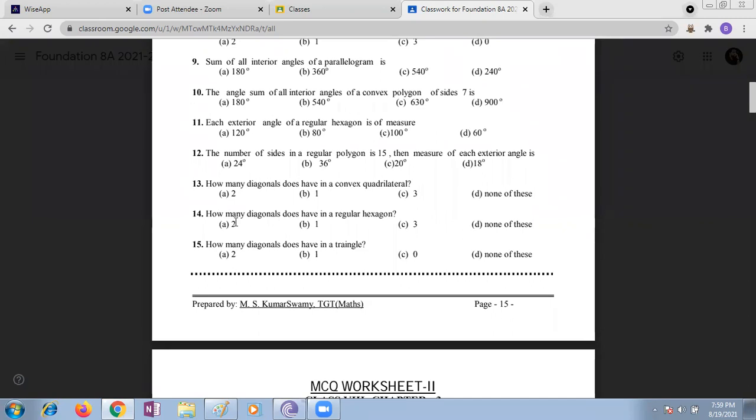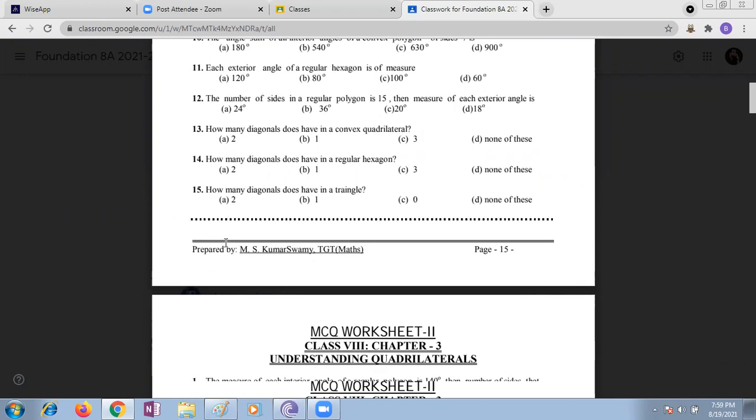I'm getting 9, ma'am. n into n minus 3 by 2. Regular hexagon means all sides are equal, hexa means 6, ma'am. 6 into 3 by 2. So 3 3s are 9. Very good. Next, coming to the 15th question. How many diagonals does a triangle have? Is the triangle having any diagonal, children? 0, ma'am. No diagonals.